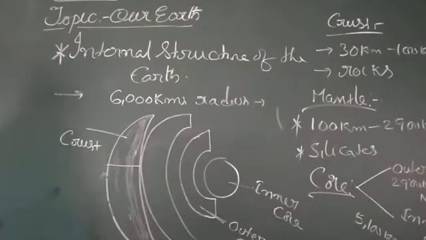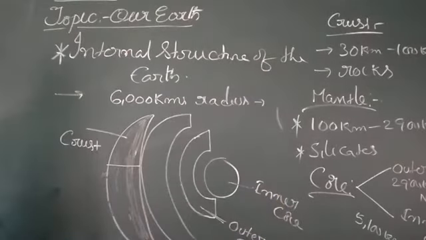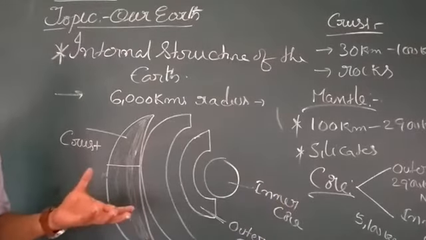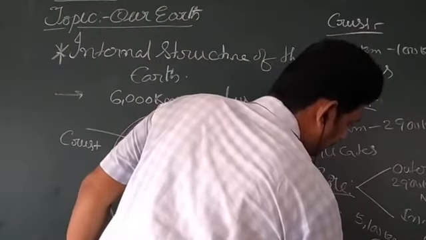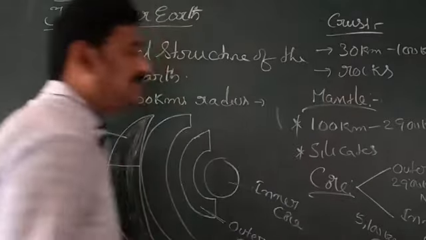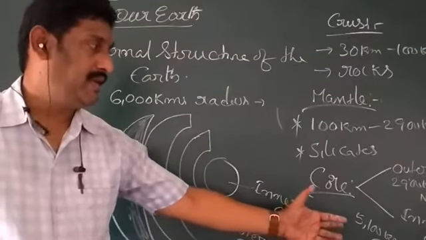Sorry, the outer core is 2,900 to 5,100 kilometers, not to 6,376. What important minerals are available in the inner core? Heavy substances, like gold. All these minerals are available in the inner core.